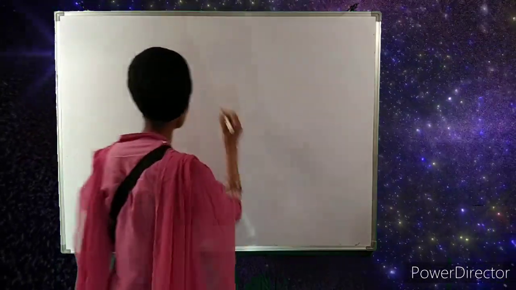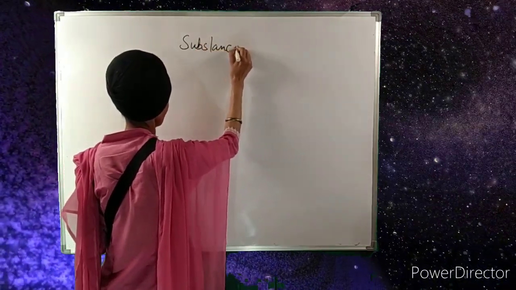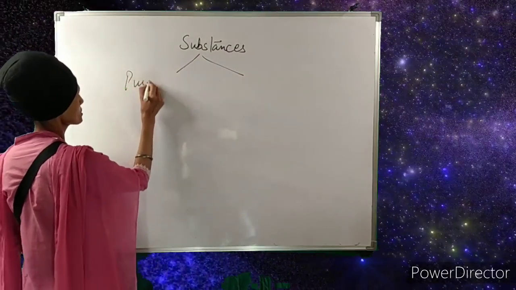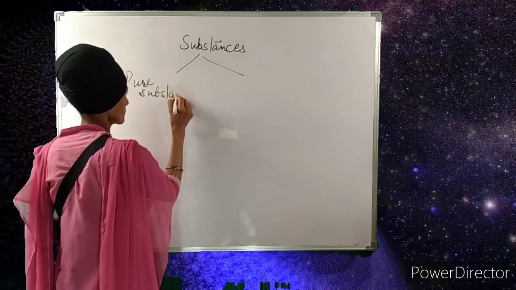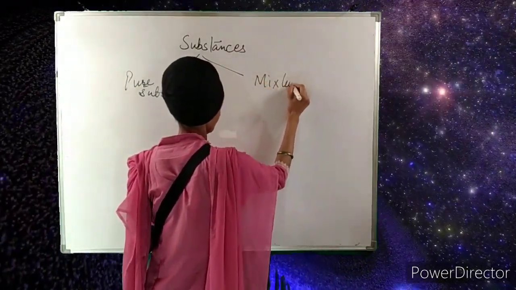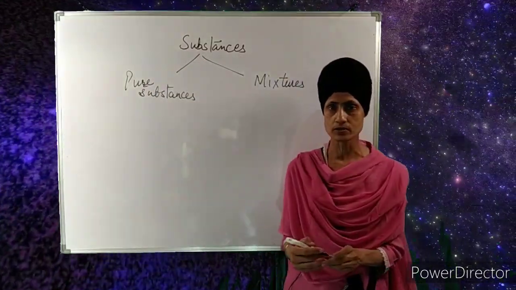Substances can be categorized under two main categories. One is the pure substances and the other category of substances is mixtures. So first of all, let me tell you what are pure substances.